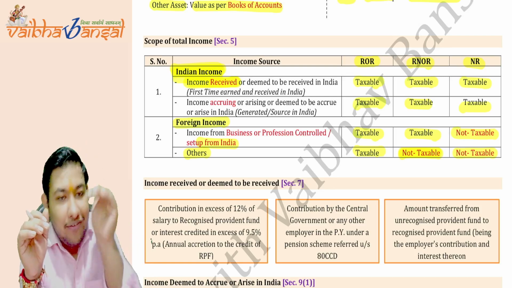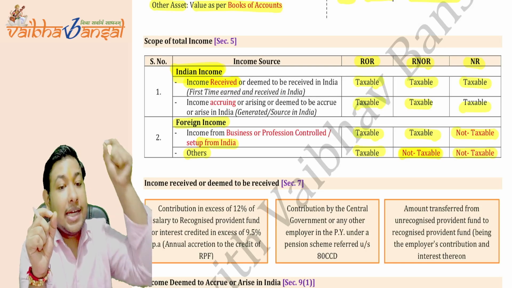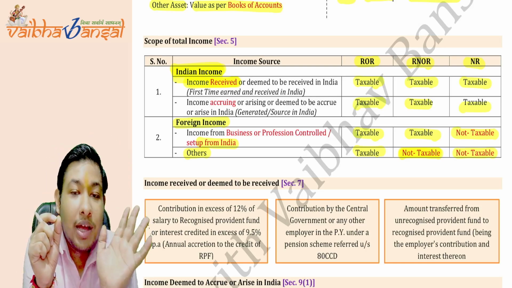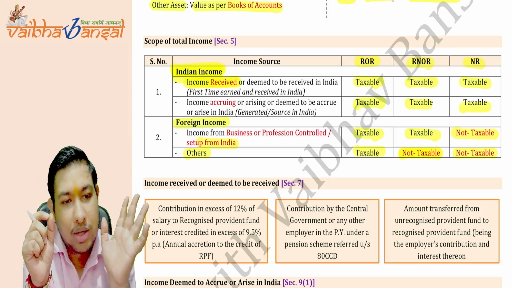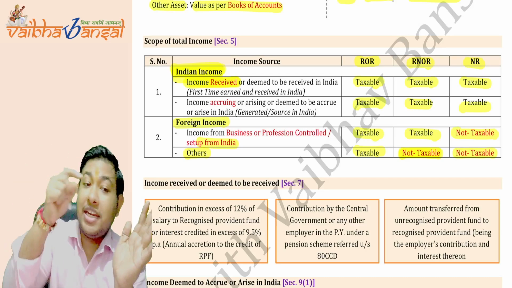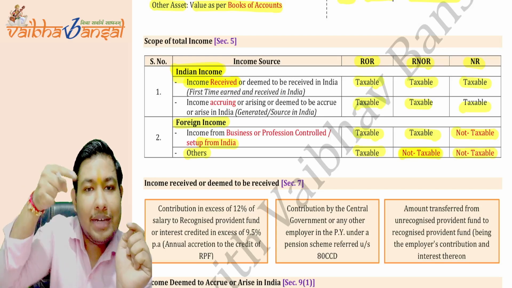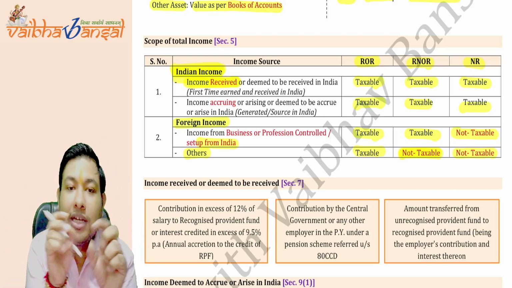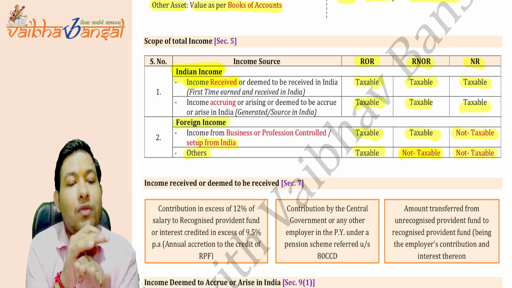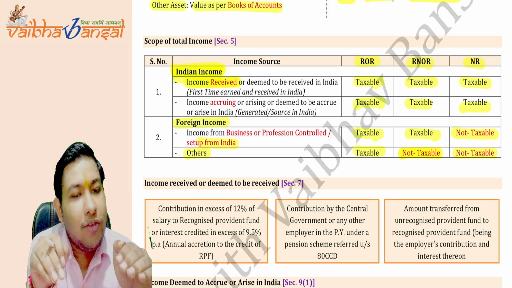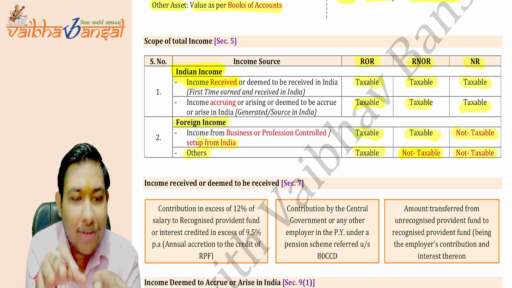Income received in India means the income which you have earned should directly be credited to your Indian bank account. Is this point clear? You should not repatriate what you have earned in a UK bank account and now repatriated to India. It will not be deemed to be received in India, or it will not be treated as received in India. It will be a repatriation of income which will not be covered here.